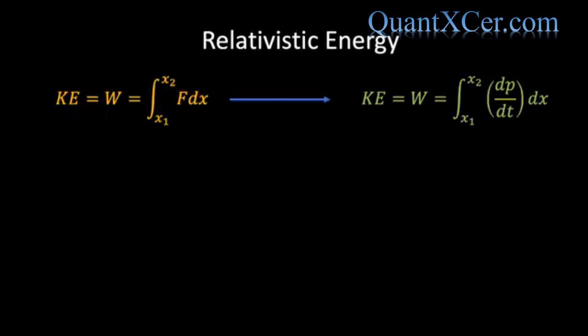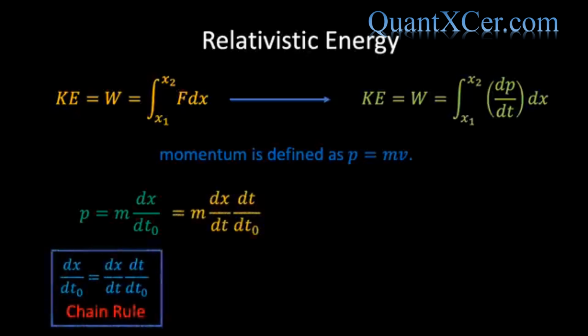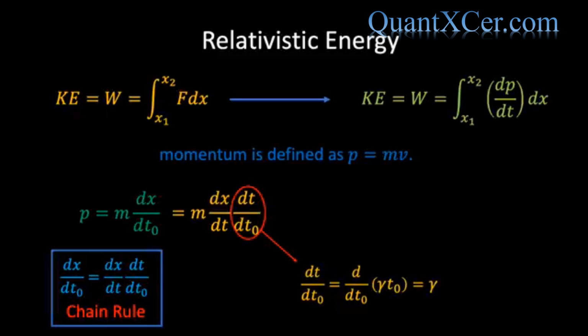Next, we can make use of Newton's second law and rewrite the force as the rate of change of momentum, dp/dt. We also know that momentum is defined as the mass of an object multiplied by its velocity, and therefore, if we consider being in the rest frame of the moving object, then we can write p equals m dx/dt₀, where m is referred to as the rest mass of the object. Next, we can use the chain rule to rewrite dx/dt₀ as dx/dt multiplied by dt/dt₀. And if we then differentiate t with respect to t₀, then we simply get an overall factor of gamma, and therefore our expression for momentum becomes gamma times mv.